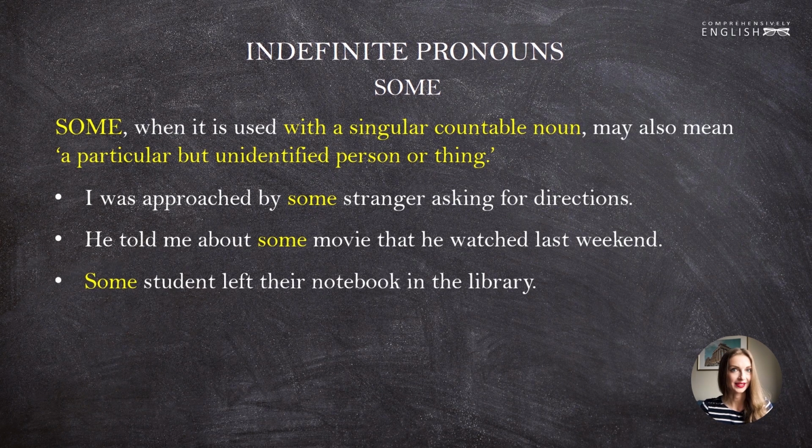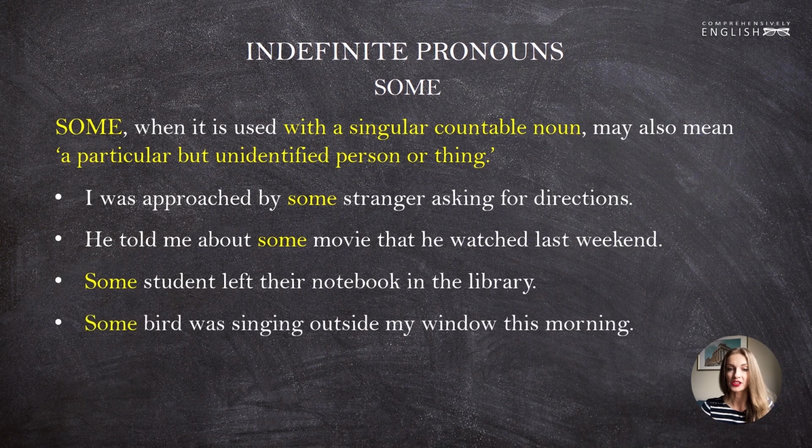Pay attention to this sentence. Some student is singular, though there is plural. Why do we say that? Well, you can also say he or she, but in modern English it is preferable to say their, because we don't know what sex we are talking about, or what gender we are talking about, so it's better to say their. Some bird was singing outside my window this morning.